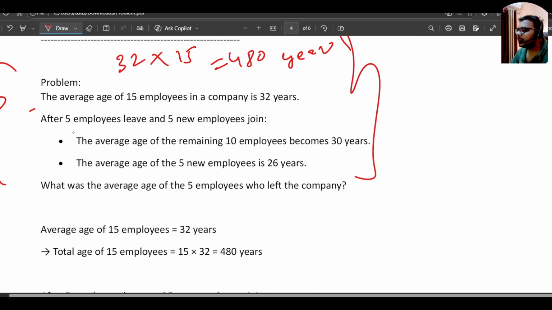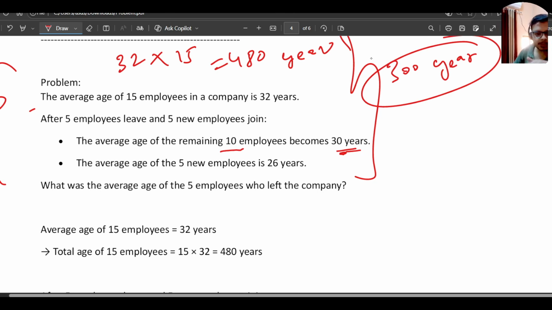Okay. After 5 employees leave and 5 new employees join, the average age of the remaining 10 employees becomes 30 years. Okay, so the remaining 10 employees' age becoming 30 years means 300 years in total, when the 5 employees left the company. Now they are saying the average age of the 5 new employees is 26 years. That means the total age will be 26 multiplied by 5. But why do we need to compute that? Actually, this is the confusion. Many students got confused this year in this question. Please read the question carefully for what they are asking.